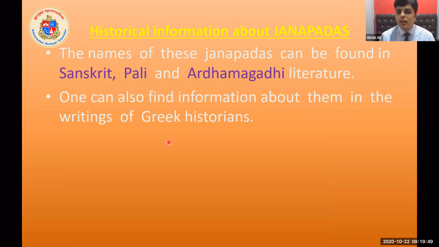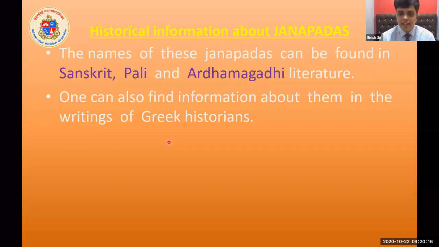From where do we get the information about these Janapadas and Mahajanapadas? These are the historical books written by many historians. As we know, we learn history from historical books written by historians. The names of the Janapadas can be found in Sanskrit, Pali, and Ardhamagadhi literature.